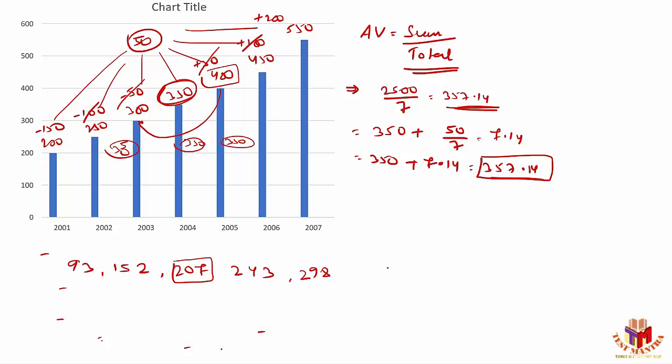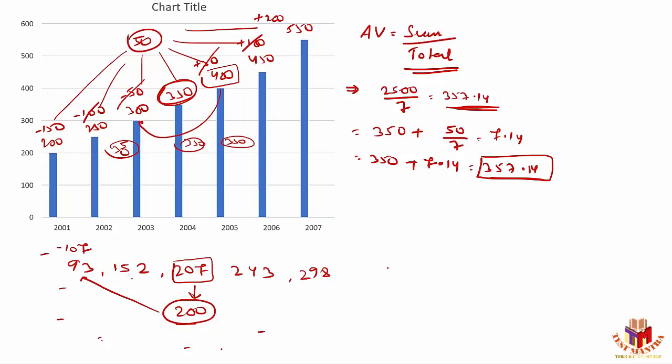So what I'll do, instead of 207, let's take another number, which is a multiple of 100, so that it is easy for me to compare the other values. Every time your job is to compare the other values with my own number here. So my own number I have chosen is nothing but 200. Let's try to compare the values with 200 in this case. Now, if I compare 93 with 200, obviously I can find out that this is 107 lesser than 200, right?